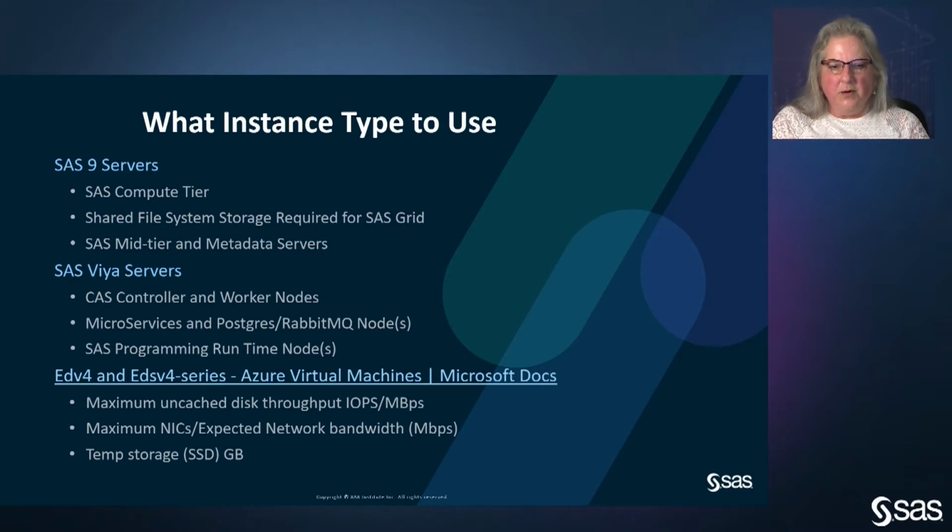One of the first things for you to understand is, from a SAS 9 perspective, you have a mid-tier and metadata servers. You have a compute tier. If you're running SAS Grid, there are multiple compute tiers, and you'll also be required to put in a shared file system. For VIA, you have your CAS controller and workers. You also have your stateful and stateless services that are running the microservices, Postgres, RabbitMQ, and you have the SAS programming runtime node that's there. All of these will need to be separate instances within the MS Azure.